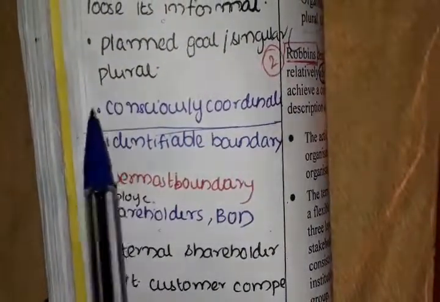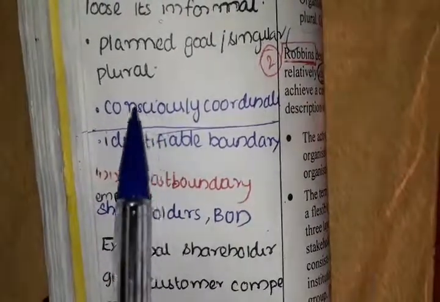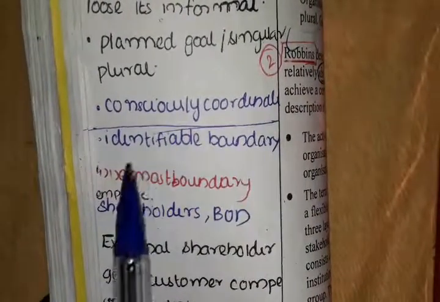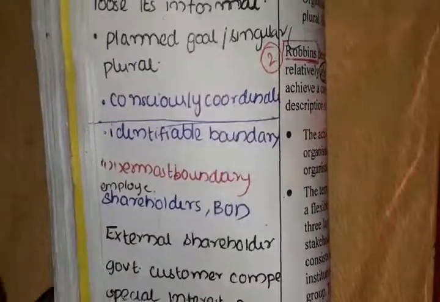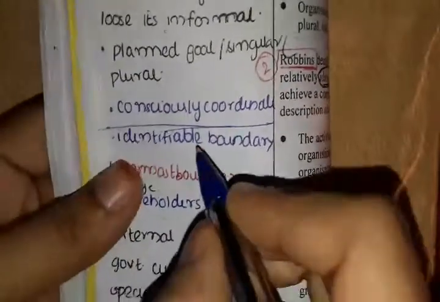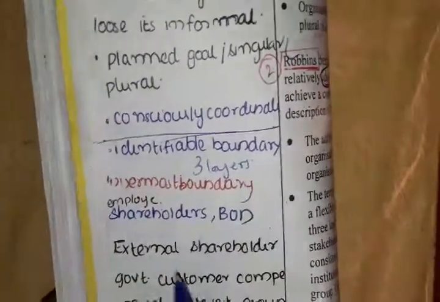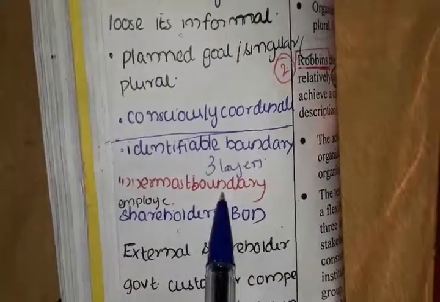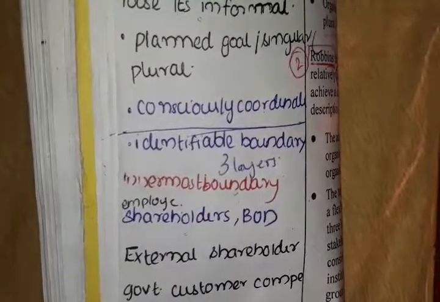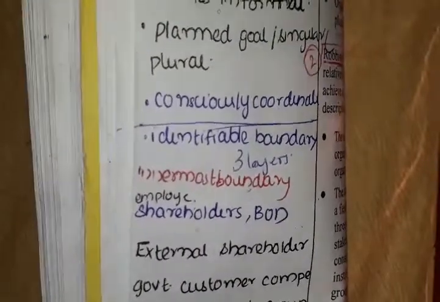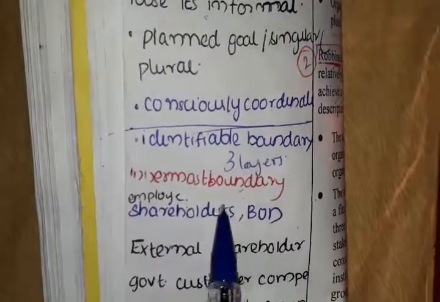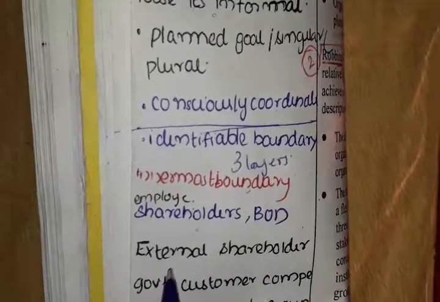So when I see these two points in the exam, I should be able to say consciously coordinated and identifiable boundary. And how many layers? Three layers: the innermost boundary, external, and outermost boundary.